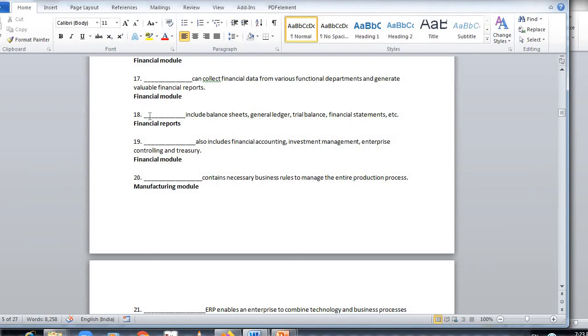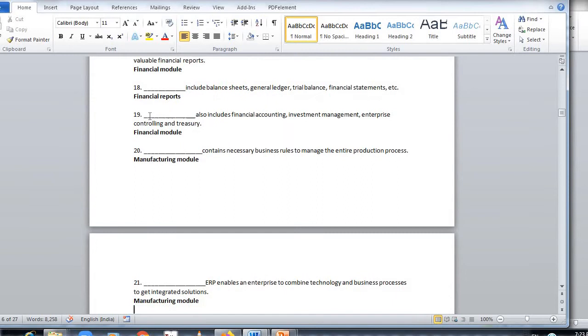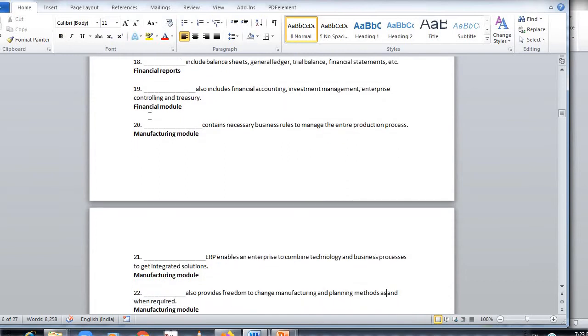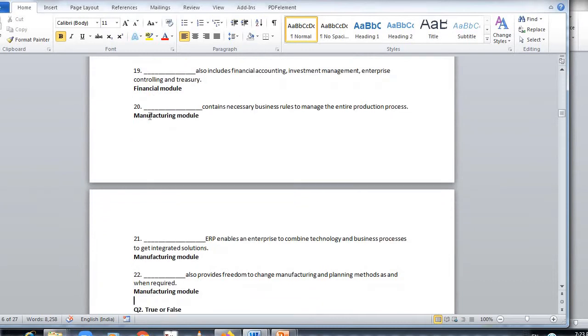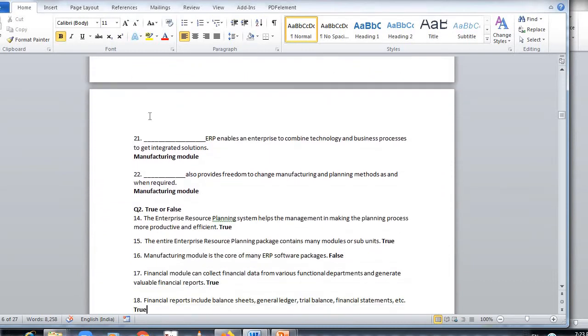Answer is Manufacturing Module. DASH contains necessary business rules to manage the entire production process. DASH ERP enables an enterprise to combine technology and business process to integrate solutions. DASH also provides freedom to change manufacturing and planning methods as and when required.